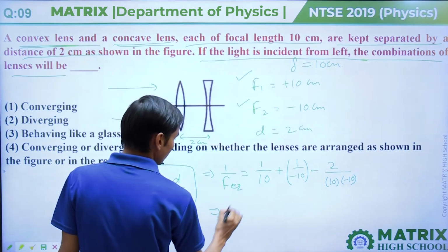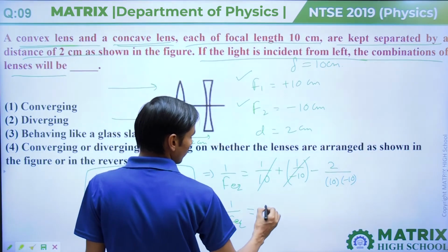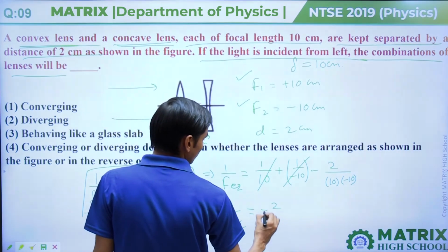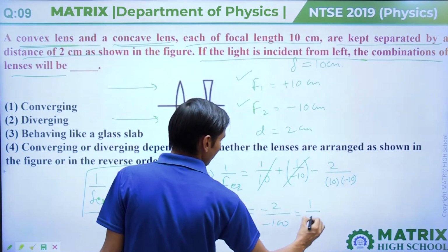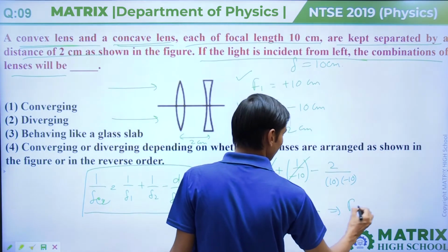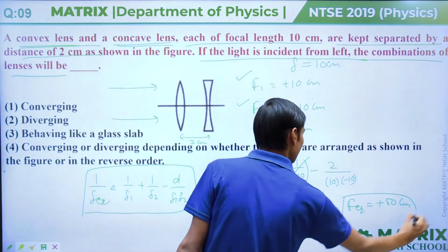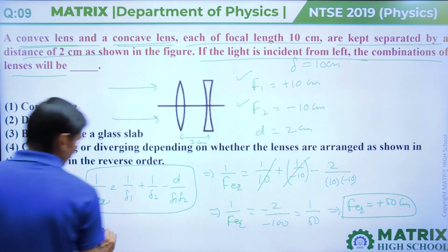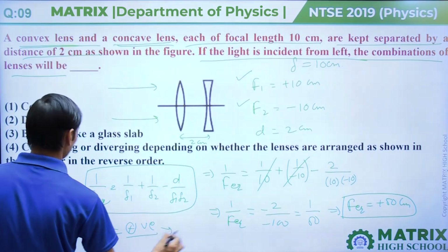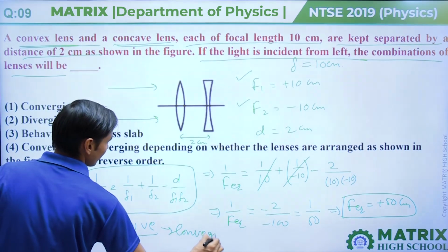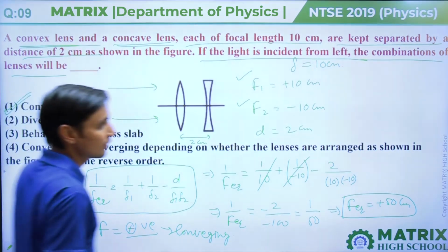So 1 upon f equivalent, the first two terms cancel out, and it comes out minus 2 divided by minus 100, that is 1 upon 50. So f equivalent will come out plus 50 centimeter. If the focal length is positive, then the lens is a converging lens. It will be convex type. So your answer will be option 1.